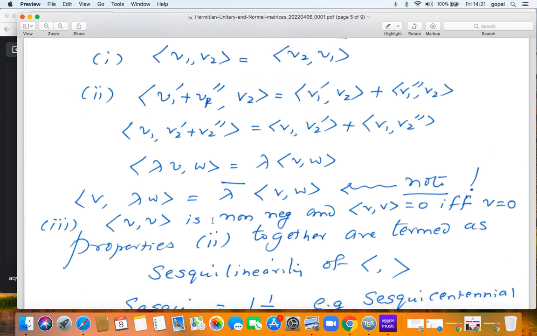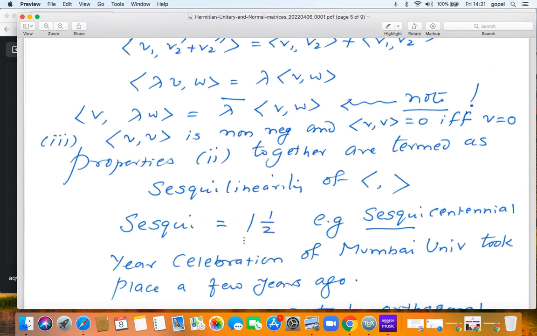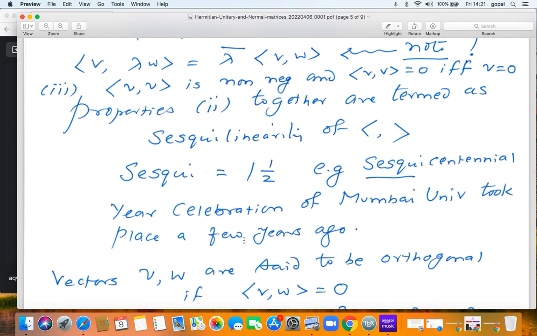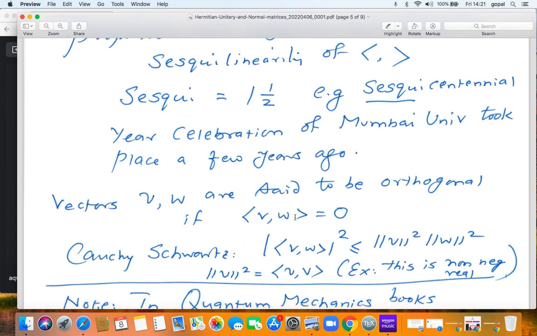All these properties together are called sesquilinearity. Sesquilinearity means it is 1.5 times linear. The point is it is linear in the first variable and conjugate linear in the second variable, where the lambda comes out with the bar. Sesqui means 1.5. For example, a few years ago, Mumbai University had its sesquicentennial year celebration, 150 years of its establishment.